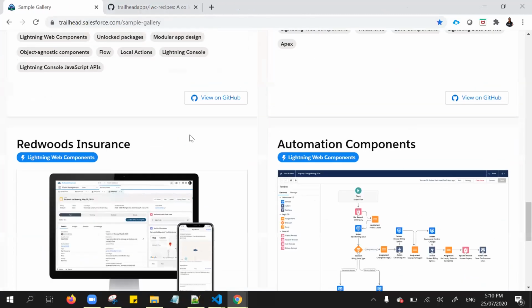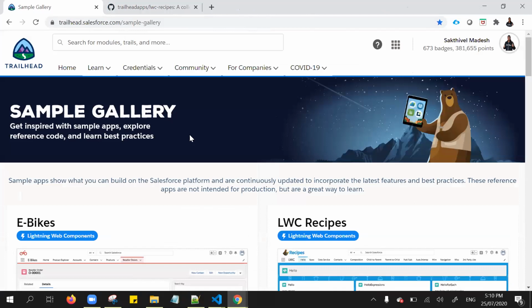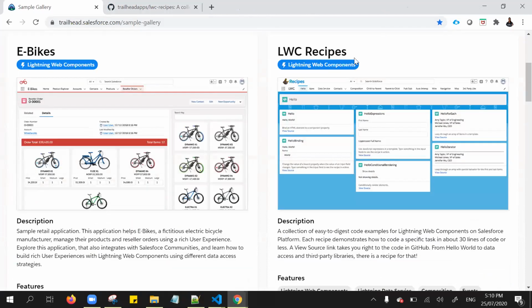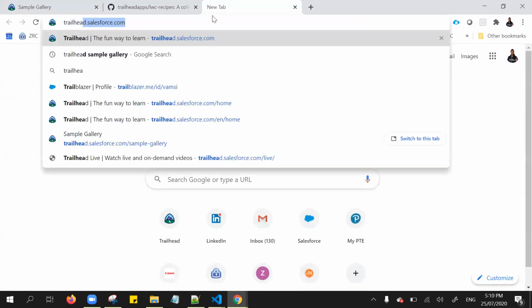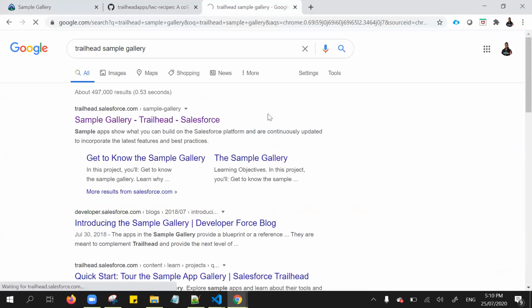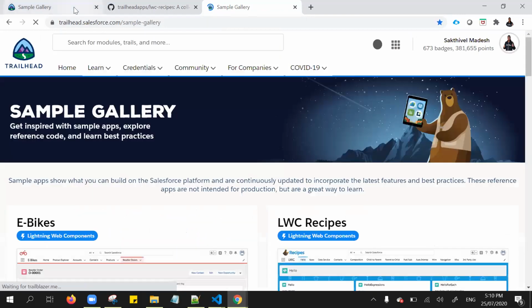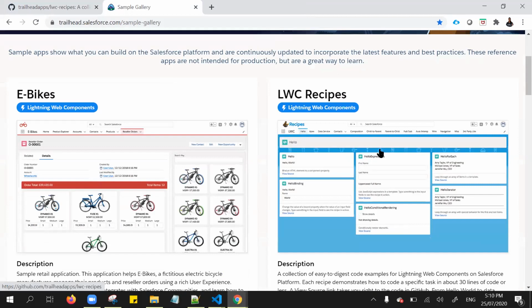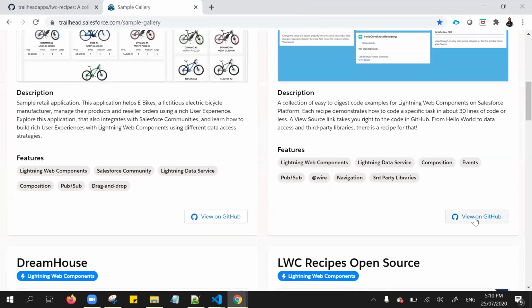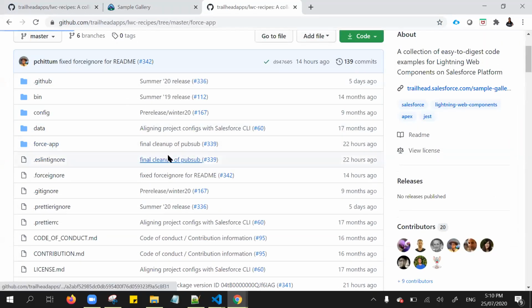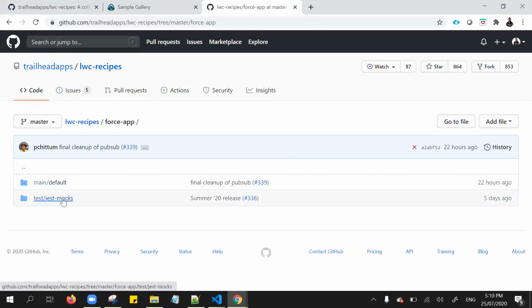And one more thing, whatever I covered in the last 3 sessions, I took from this LWC recipes only. So simply go to Google and type 'trailhead sample gallery'. This is the first link you will get in the Google search. This is the one I covered in the last 3 sessions, including this one. Most of them I covered, some of them maybe I mixed up. Go and click this View on GitHub. So you will get to know all the components under the force-app folder.